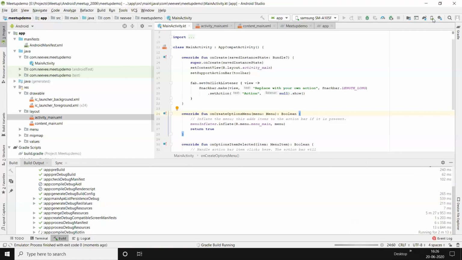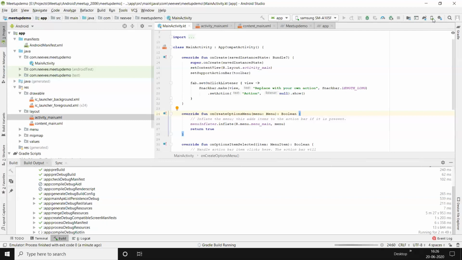For that, you need to touch 7 times on the build version number. That will enable the developer option. And once the developer option is enabled, inside it you can see debugging over USB, which should be enabled so that the mobile can be connected to Android Studio, and we can run the application on the Android phone.